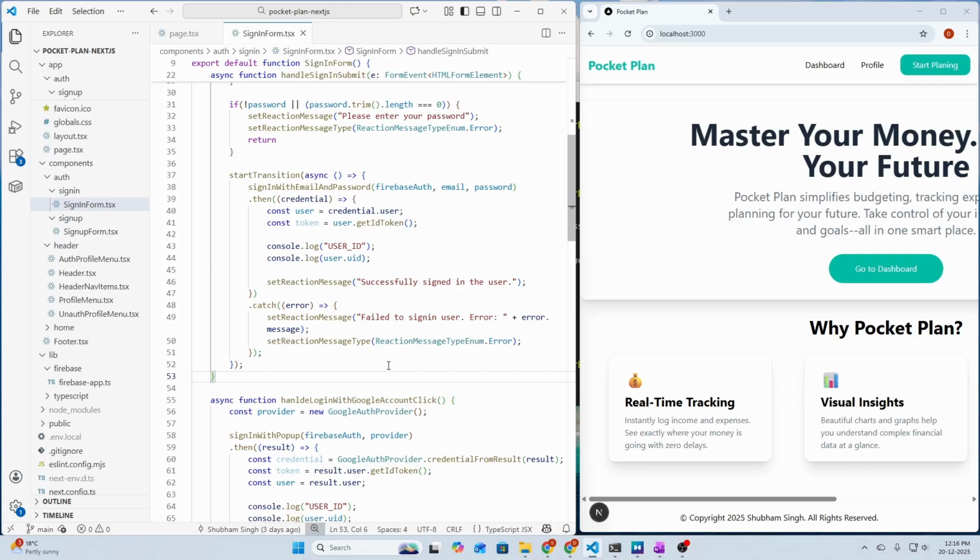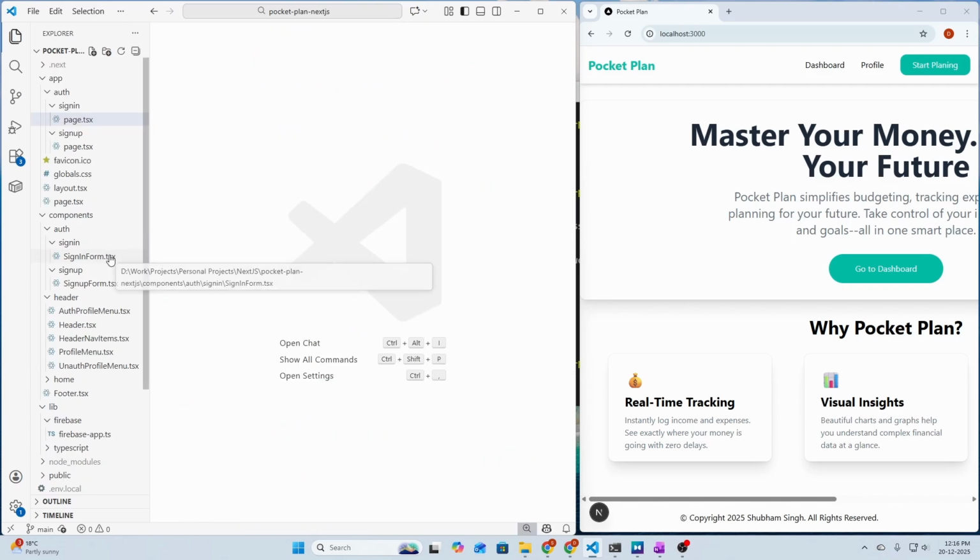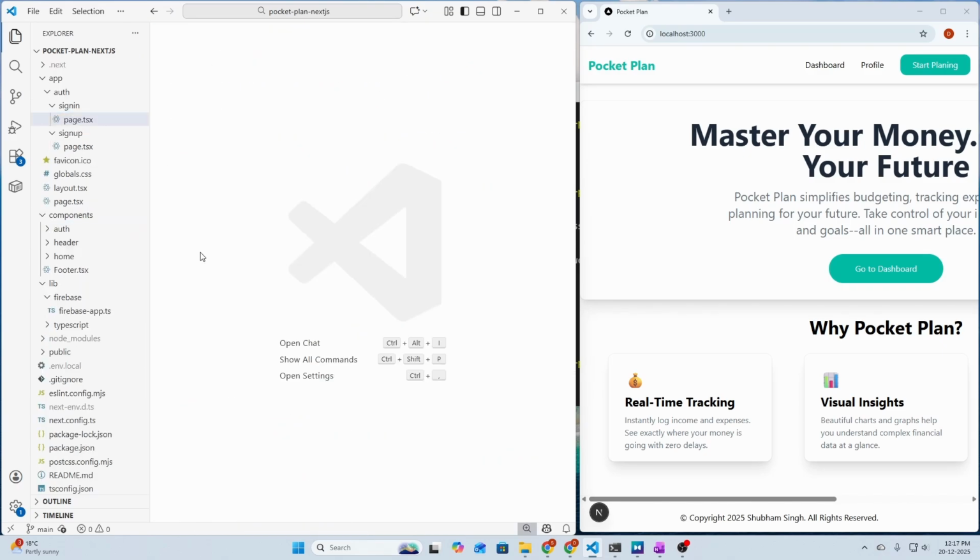So before working on our plan page, I want to work on our user authentication and session management because we will be requiring our plan page to be accessible only to the authenticated user. So for that, let's create a new context for our authentication management. Let's create a new context in our project called auth context, and it will be inside the app folder.